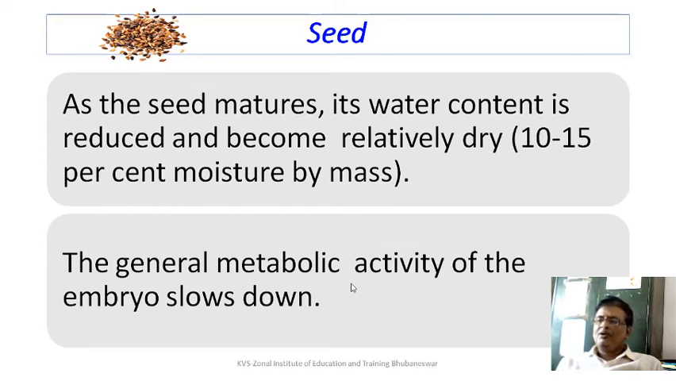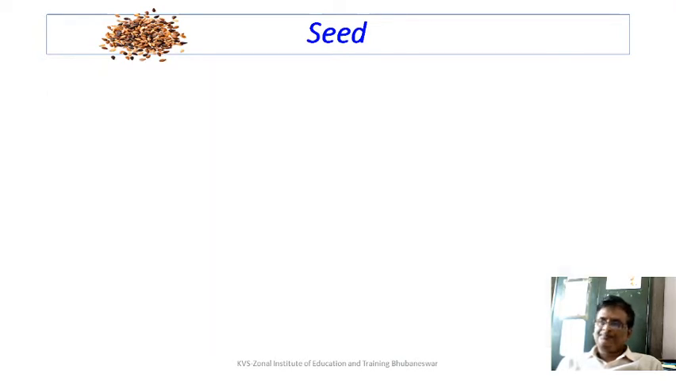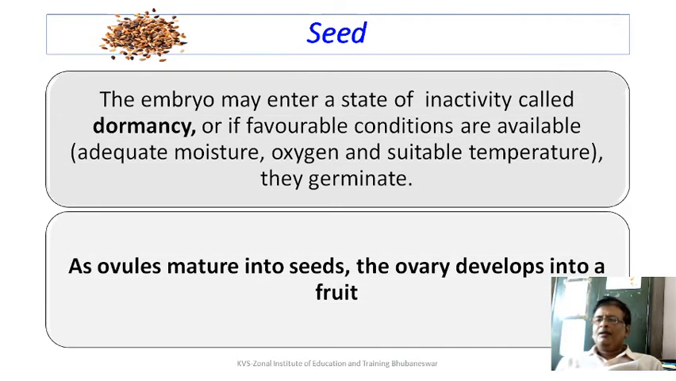As the seed matures, its water content is reduced and it becomes relatively dry. Only 10 to 15% of the moisture by mass is left. Only then can the seed be stored for some period of time. We call them dry seeds. The general metabolic activity of the embryo slows down. The embryo may either be in a state of inactivity called dormancy, or if favorable conditions are available, adequate moisture, oxygen, suitable temperature, they may germinate.